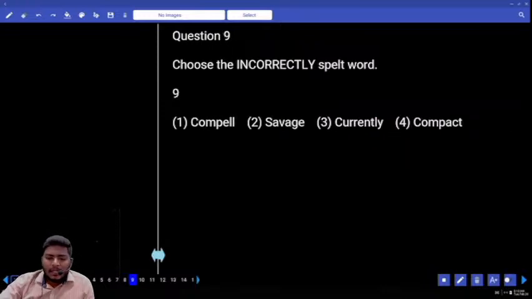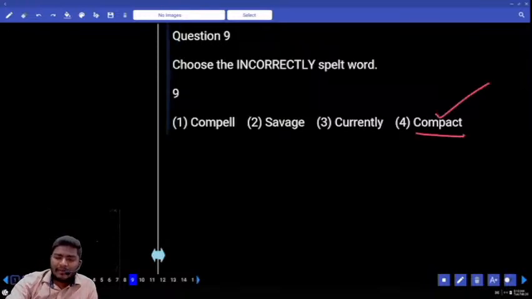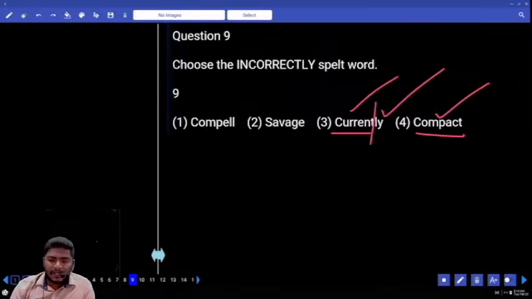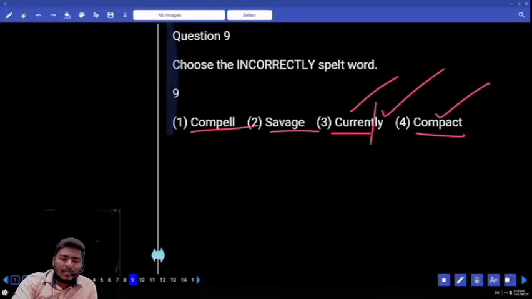Move to 9. Incorrectly spelled word. Compel, savage, currently, compact. Compact spelling is fine. Currently. Double R must be there. Spelling is fine. Next one. What else is given? Savage. Spelling is fine again. SAVAGE. What else is given here?